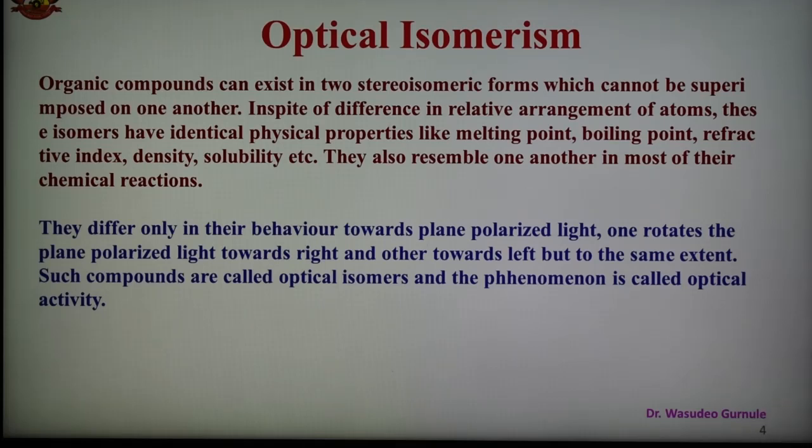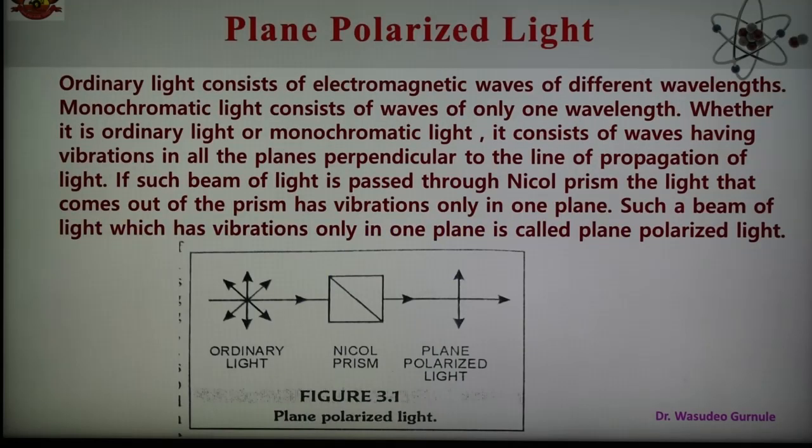So in short, what is optical isomerism? Optical isomers have identical physical and chemical properties but differ in the rotation of plane polarized light. One can rotate toward the right and another isomer toward the left. Such isomers are known as optical isomers, and the phenomenon is known as optical isomerism.